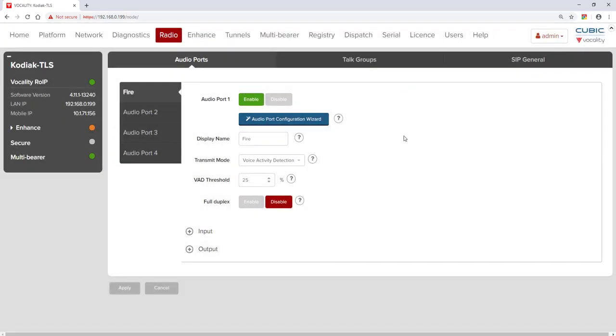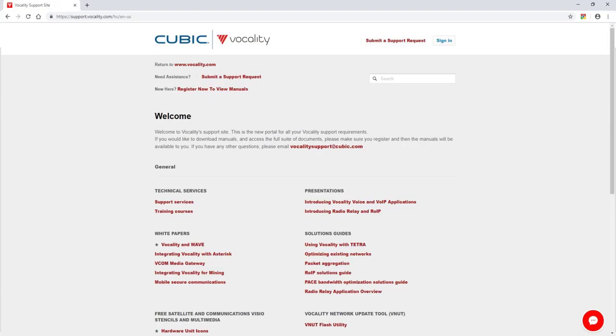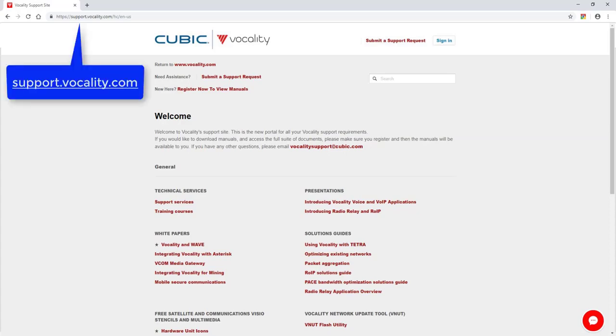You've now successfully adjusted the audio levels on port 1. If further adjustments are required later, the wizard can be run again. Please consult the Vocality RoIP configuration guide or manuals for further details and procedures. If you need technical support, please visit support.vocality.com.